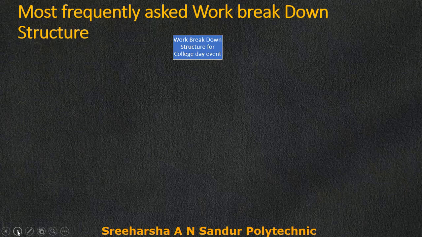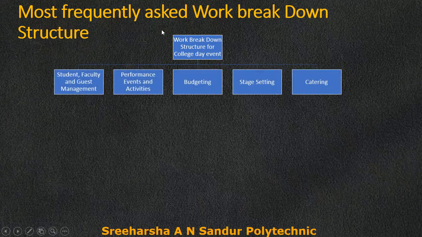So when any work breakdown structure is asked, we should be able to broadly see what the different activities are and then list down the sub activities. We will be drawing the organization chart or hierarchical chart as we are seeing here. On the top, at level 1, we write the work breakdown structure for the college day event, and then what are the major tasks under this?